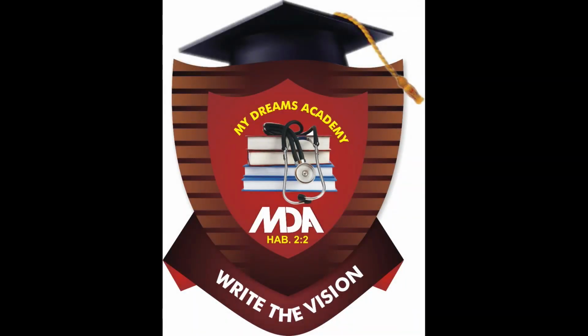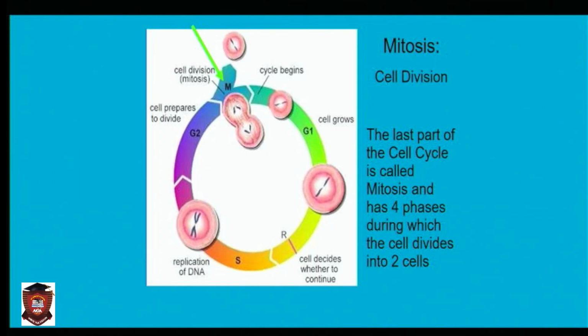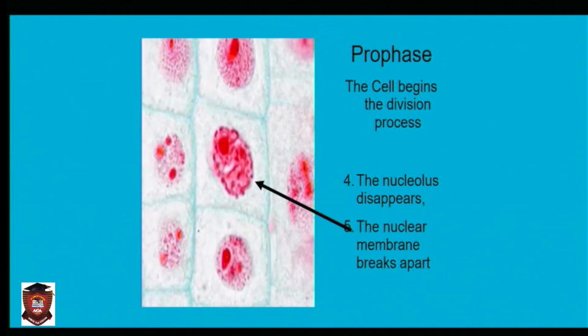Now, let's enter into mitosis proper. The last part of the cell cycle is called what? Are you seeing the cycle? Interphase, and it ends with M, which is mitosis. That's the last part of the cell cycle, and it has how many phases? It has 4 phases. So mitosis has 4 phases.